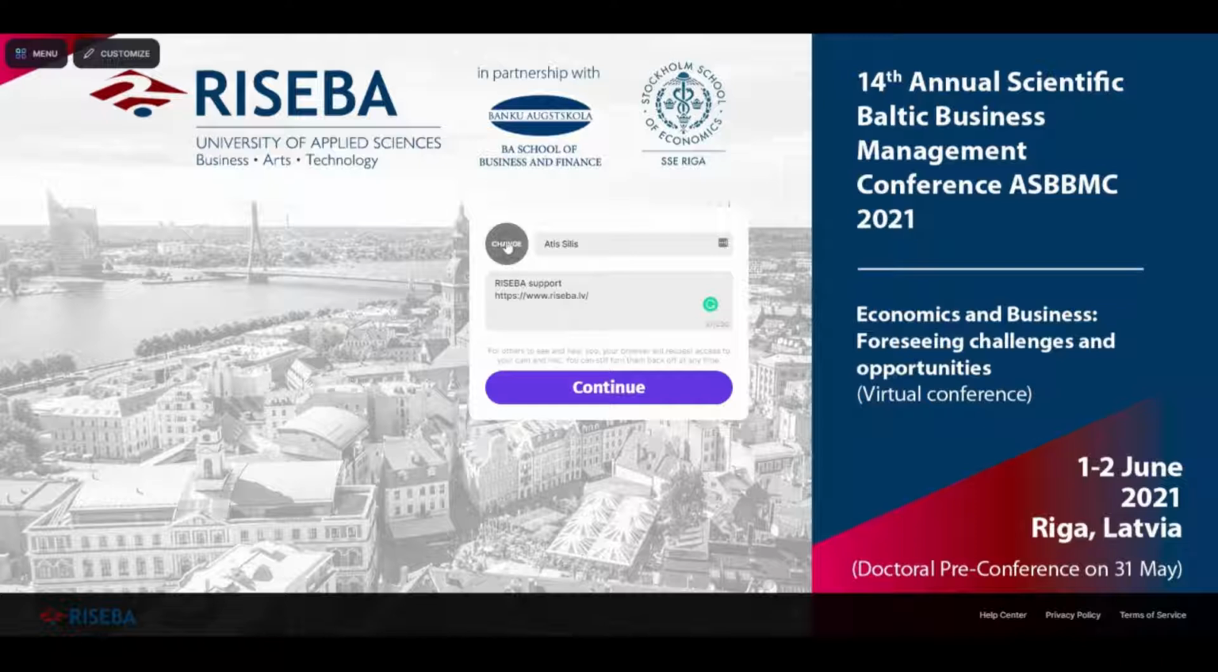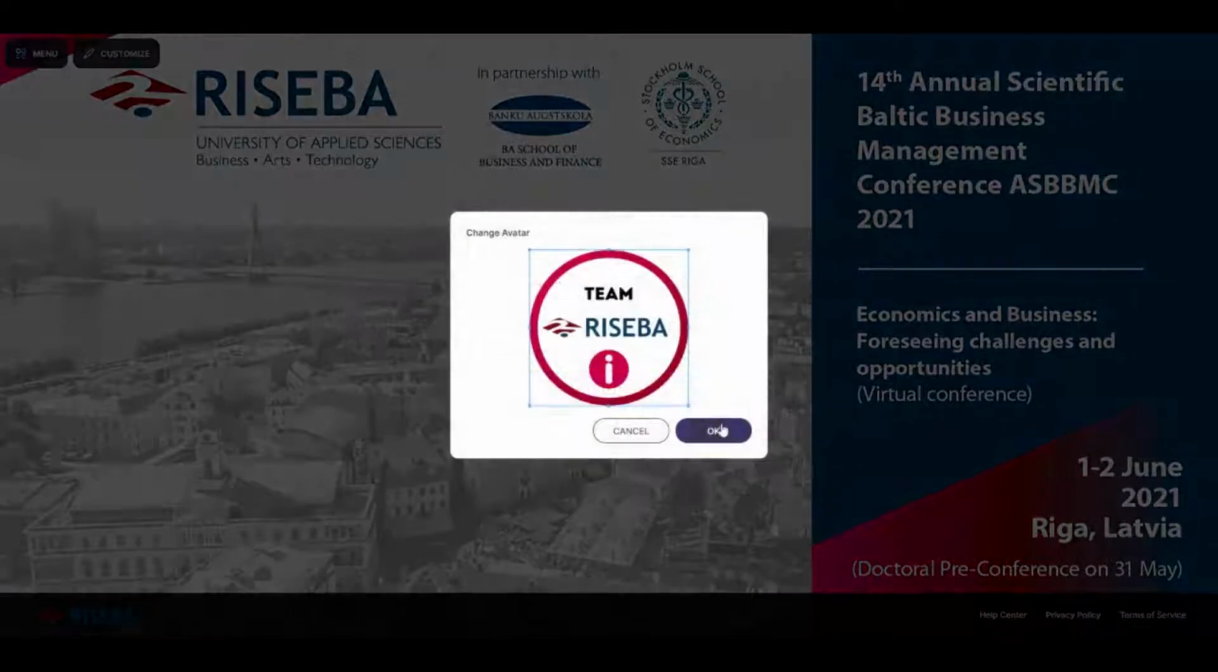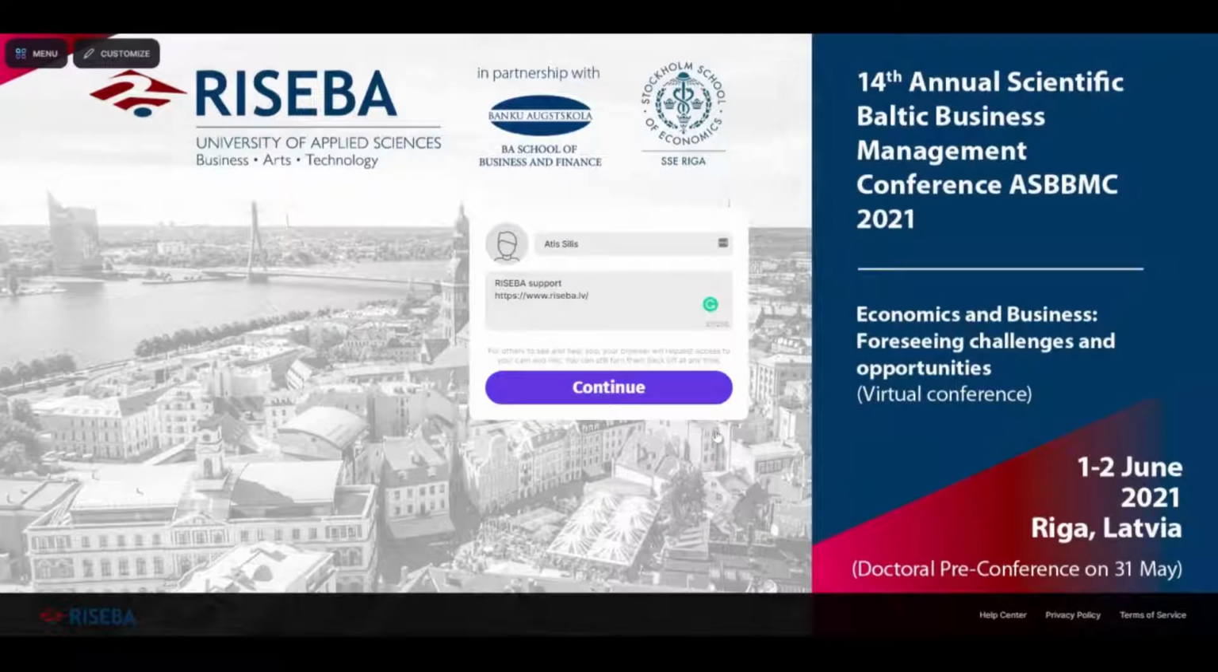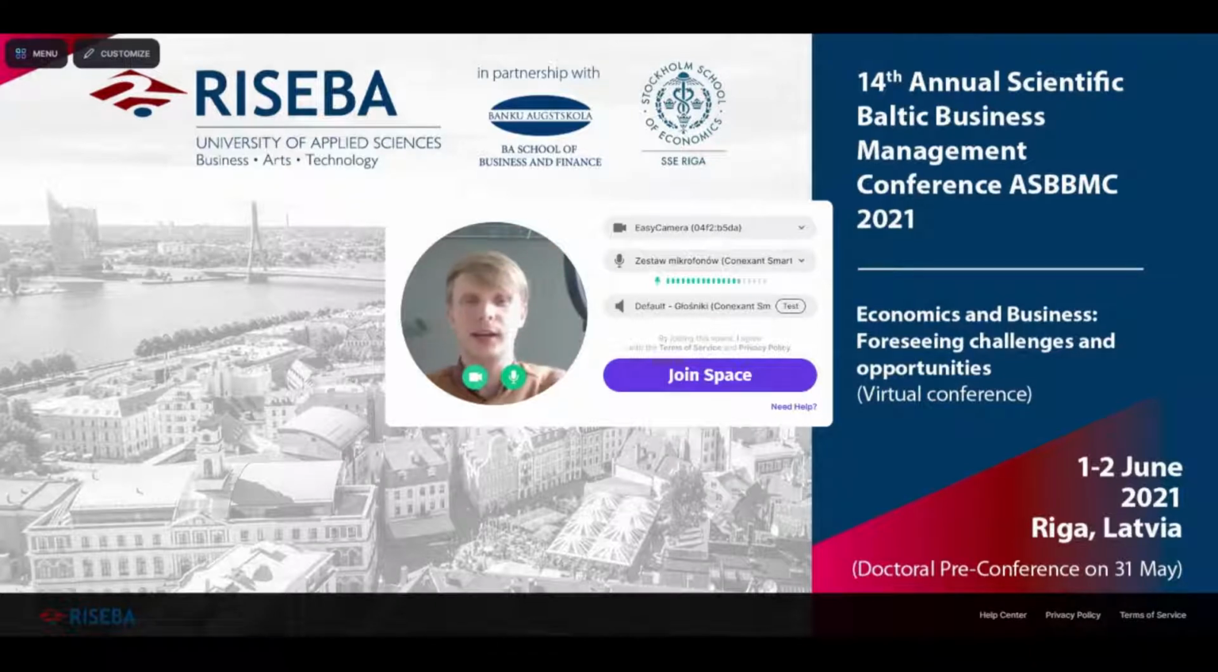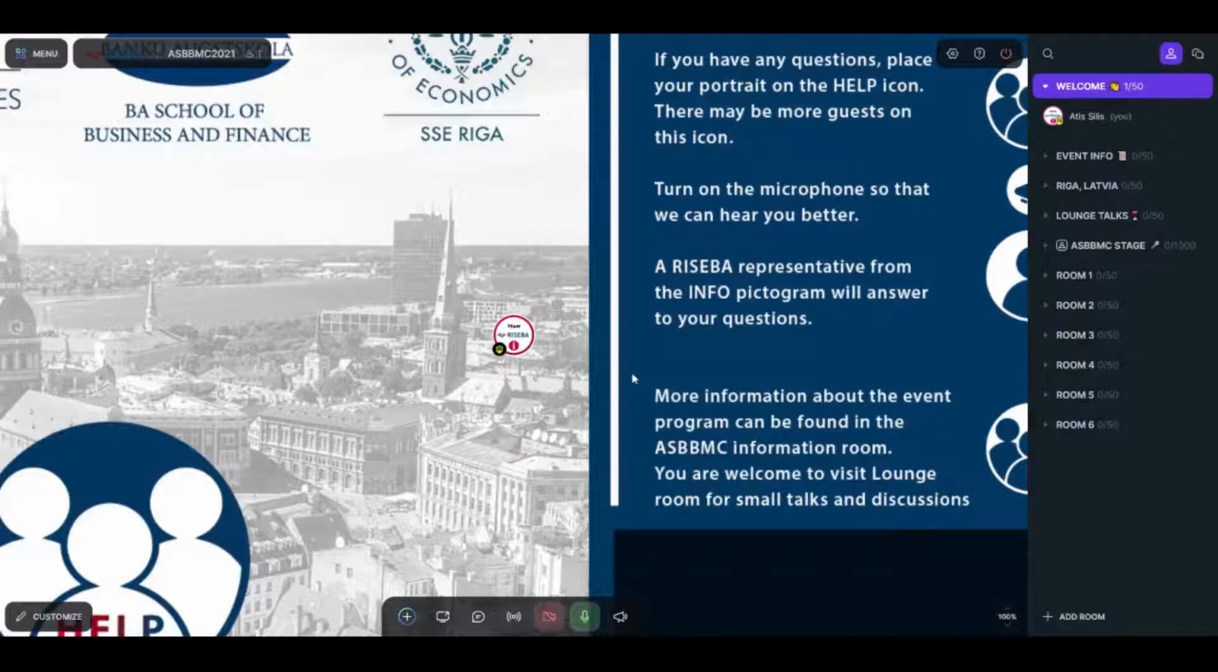Also, you can change or add an image so it will be seen when you are not using your video, and it would look like this. After that, just press continue. Before we go to the space, just check your video, hi, check your audio, and if you use any additional devices, you can change them here. And after that, just press join the space.